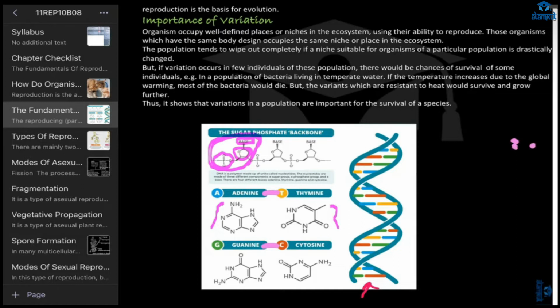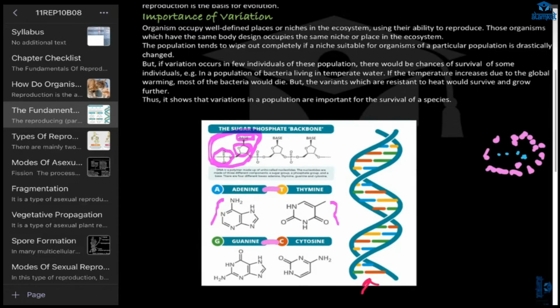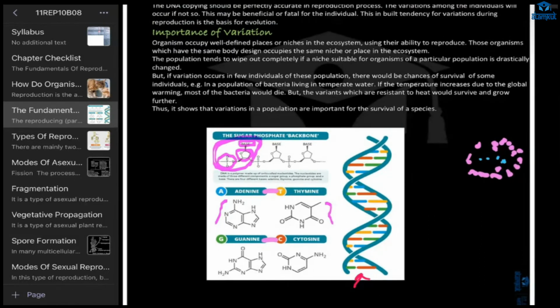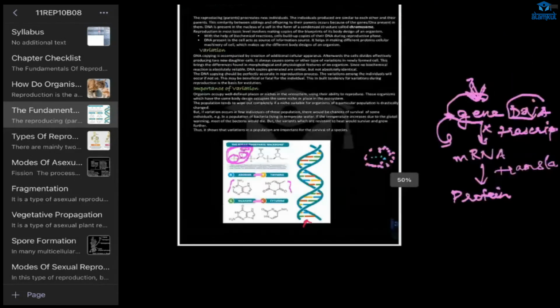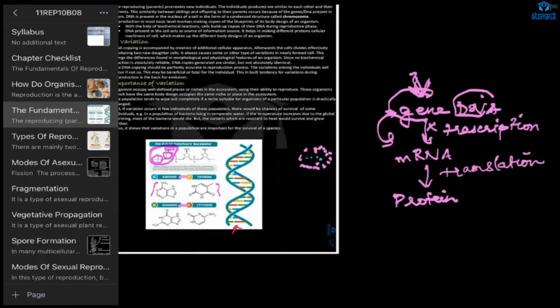In that many bacteria, a few are born with somewhat different genes, so they will be highly resistant to heat. These bacteria will survive, and they will go on to reproduce and continue the species. So this is essential for survival of the species. Understood? Any doubt here? No, ma'am.